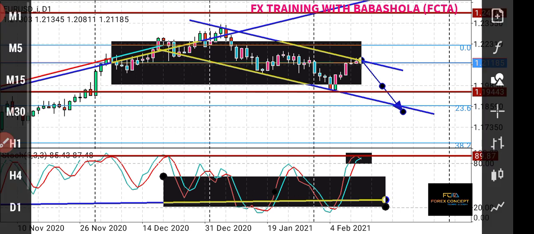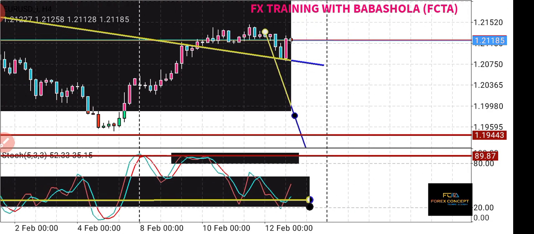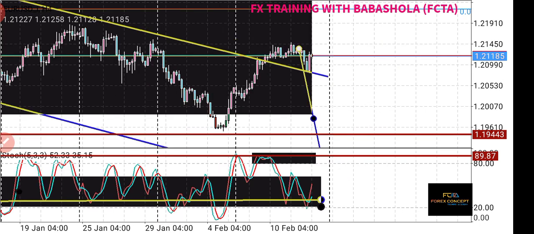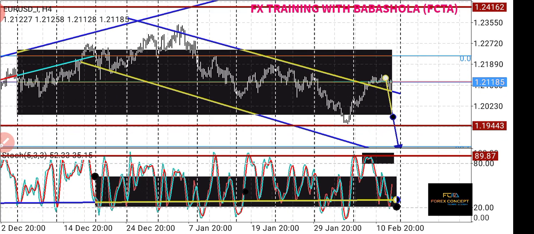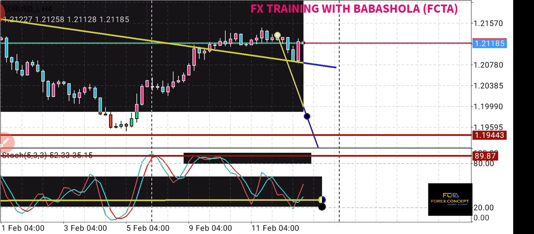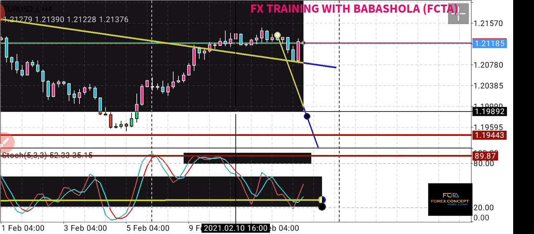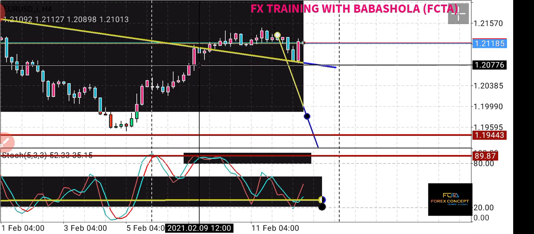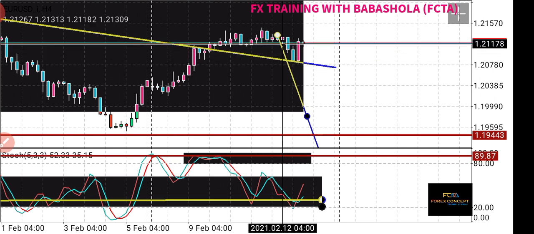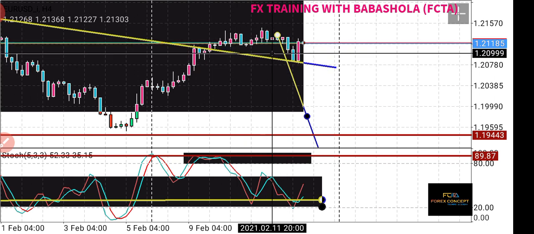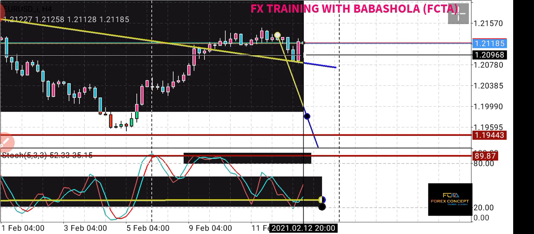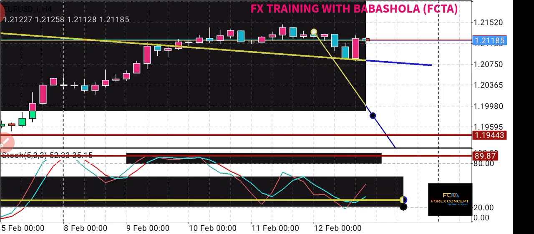But let's look at the H4 chart to see better price action. Oh, good. On the H4, it seems that this trend line was broken, and then price tested it. It tested the exact trend line, and then we can see a very bullish engulfing candle. Let me delete this.